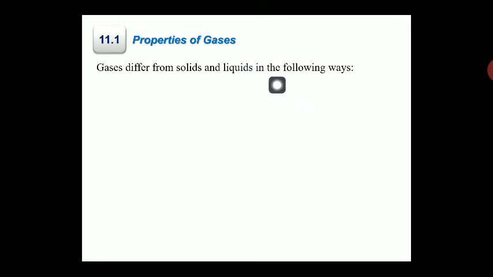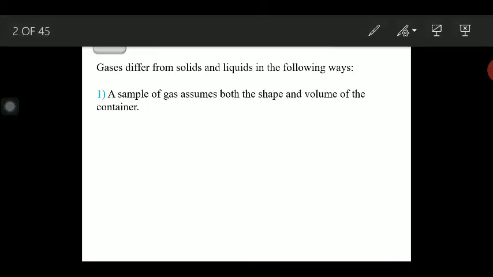Gases differ from solids and liquids in the following ways. You all know the three states of matter are solid, liquid, and gas, but gases are totally different from solids and liquids. The first one: a sample of gas assumes both the shape and the volume of the container. तो कोई भी गैस का सैंपल जो है वो जिस कंटेनर में आप प्लेस करोगे वो उसी की शेप ले लेगा.